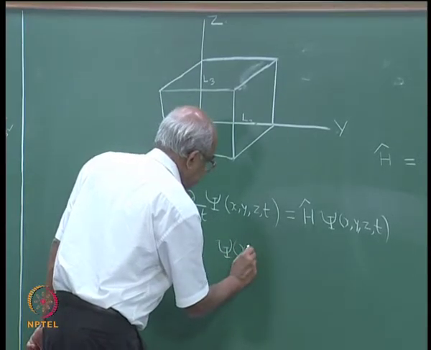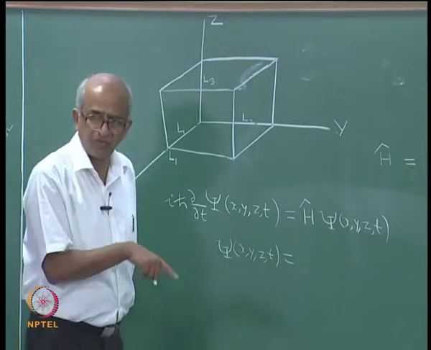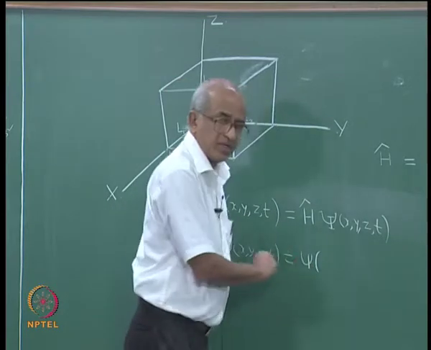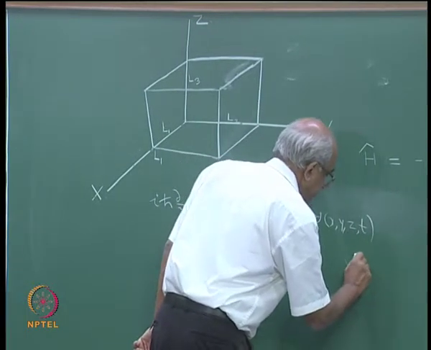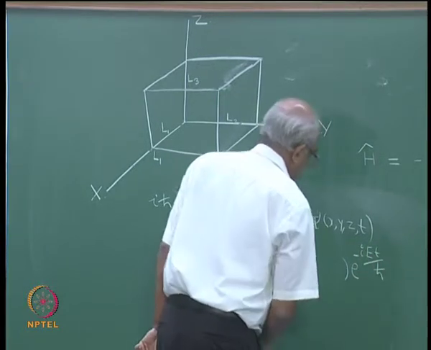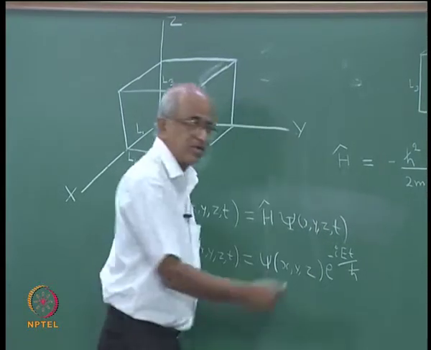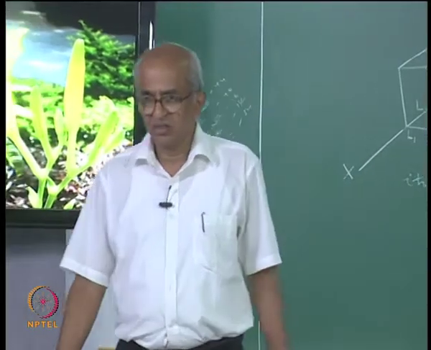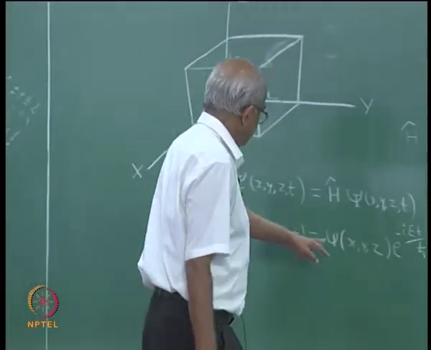So, this is the equation that we are basically interested in, but then you can say okay, this capital psi of x, y, z, t may be separated as a product of two functions. The first one depending only upon the spatial coordinates, and the second part we know what it is, e to the power of minus i E t by h cross. Here psi will depend upon x, y, z, all the position coordinates. This kind of thing we have already analyzed. And so, how will you determine this psi?